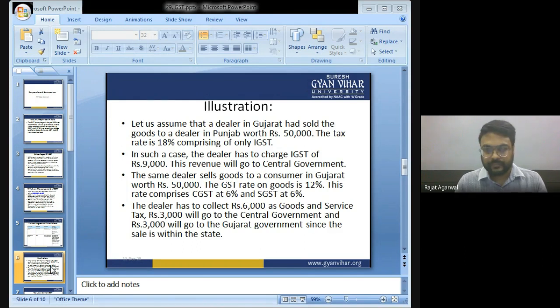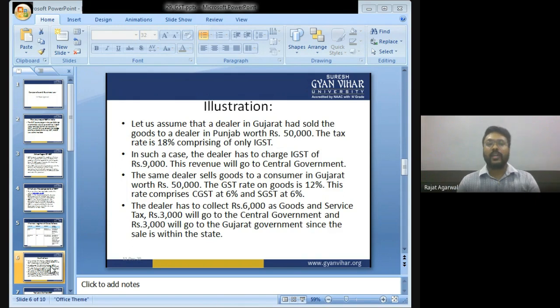Now, the same dealer sells goods to a customer in Gujarat for rupees 50,000 in Gujarat only. That is a sale within the state, so CGST and SGST are applicable. The rate of GST is 12%, which will be divided equally between the central government and the state government: 6%, 6%.